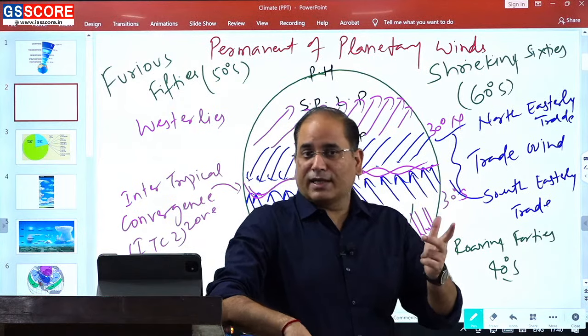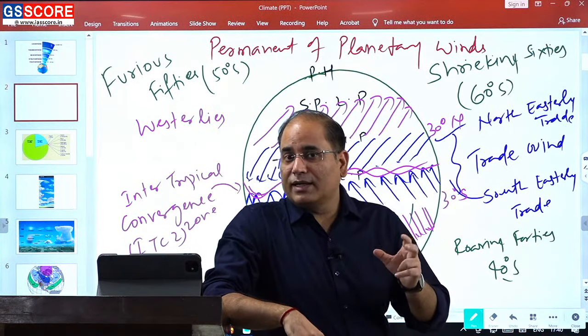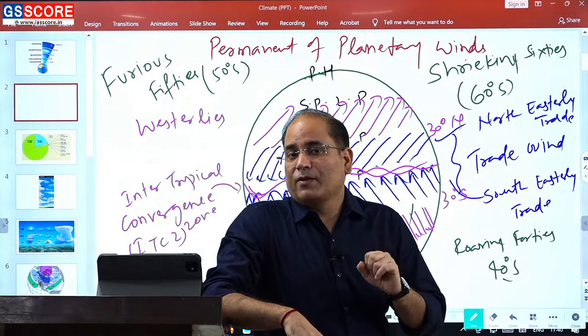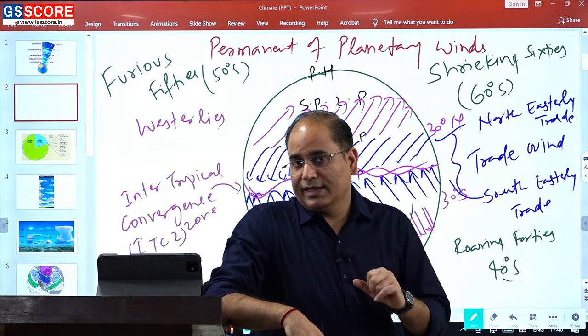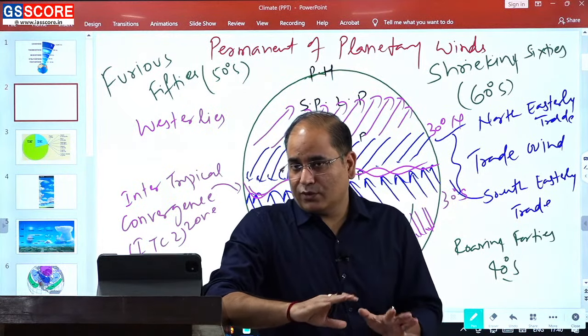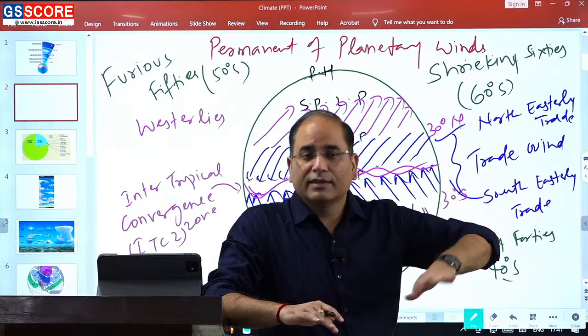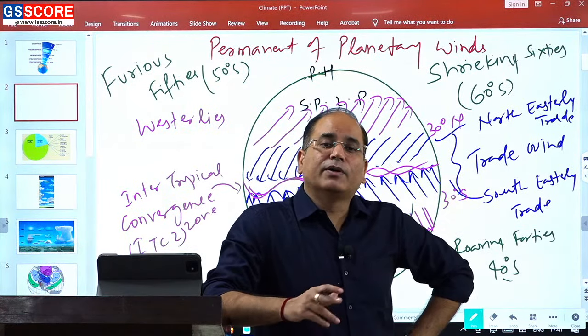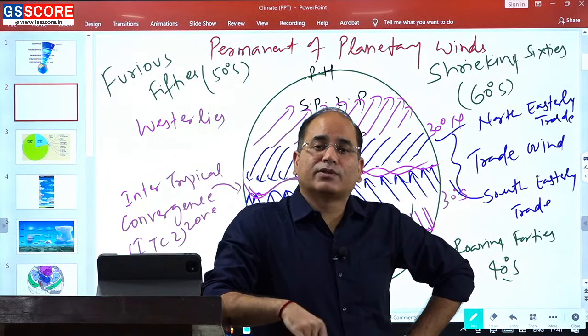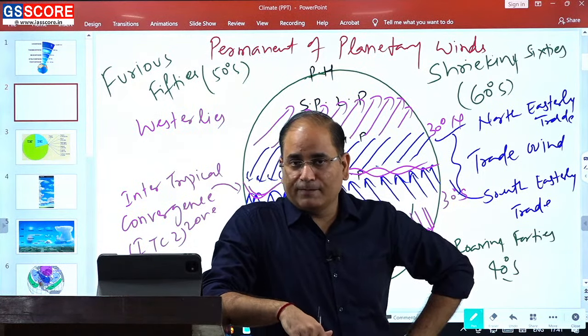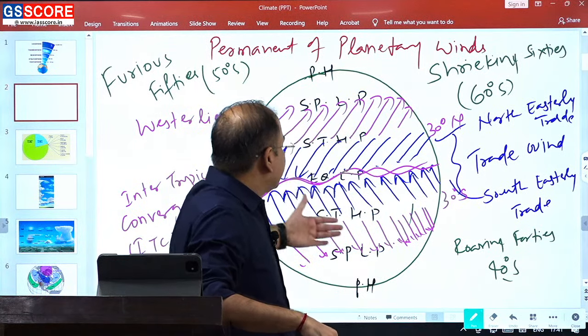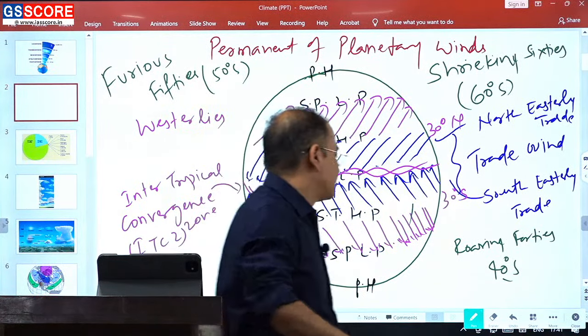So deflection of the westerlies is more not because of the different nature of the Coriolis in the two hemispheres. It is simply the characteristic. Coriolis efficiency will be the same in the southern hemisphere as in the northern hemisphere. But because in the southern hemisphere westerlies are stronger, that is why you will find that the deflection will be more.